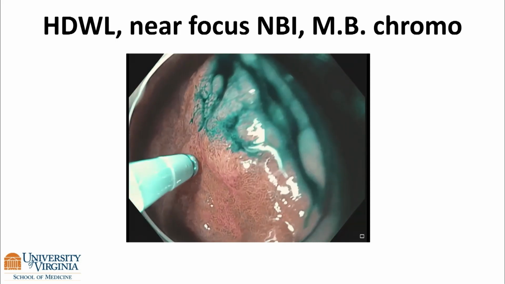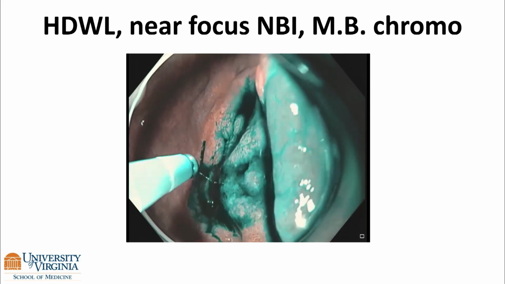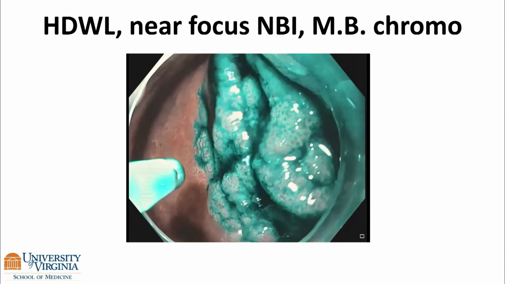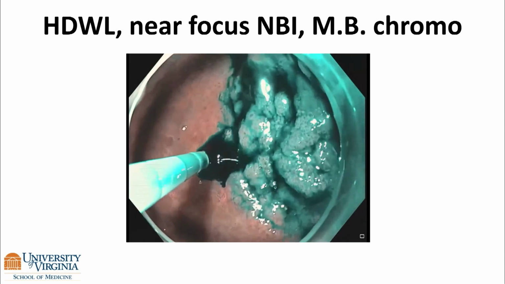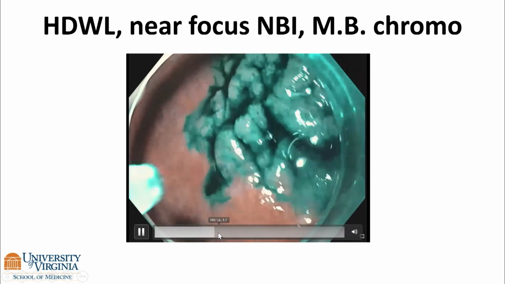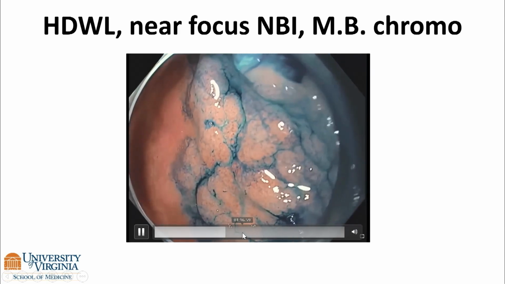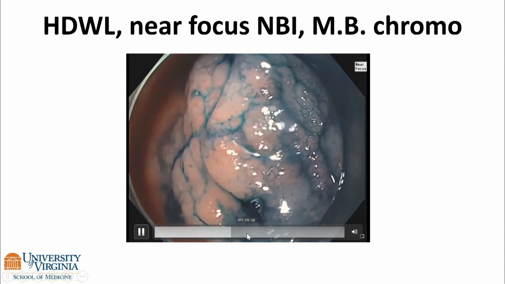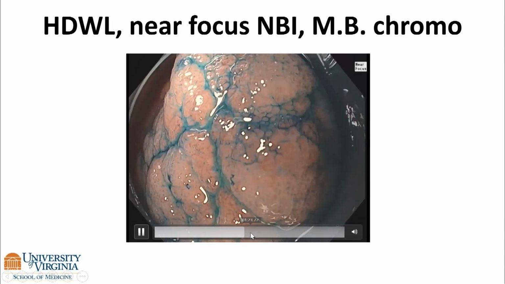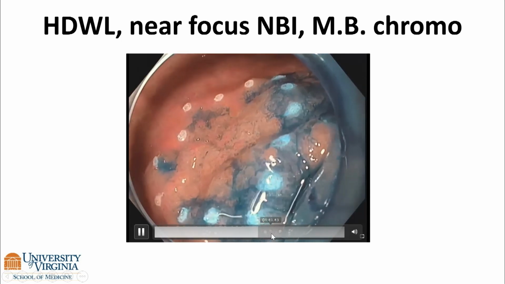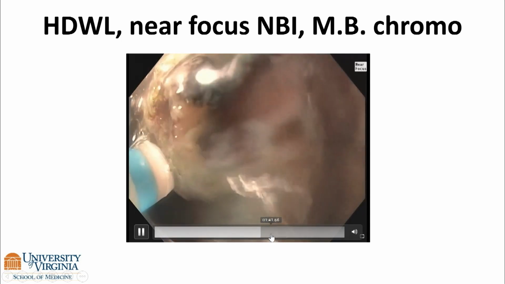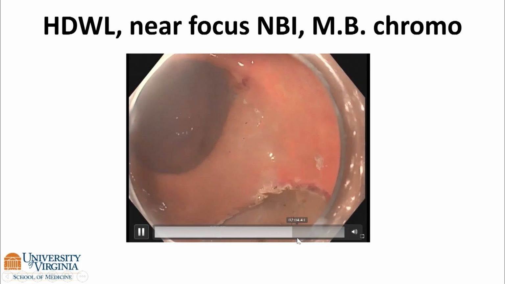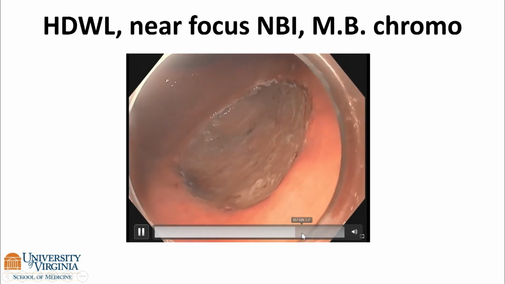We plan to resect this, and so I'm here using methylene blue to try to make sure I get the proper borders. You can use indigo carmine if you want to look at the pits and the morphology. Methylene blue, again, will stain for the IM. I'll just fast forward here a little bit, and then you can see more clearly the edges of this lesion. And similarly, we mark it out and perform ESD using a clip and dental floss for traction, because I'm also director of the endo unit and I'm kind of cheap.